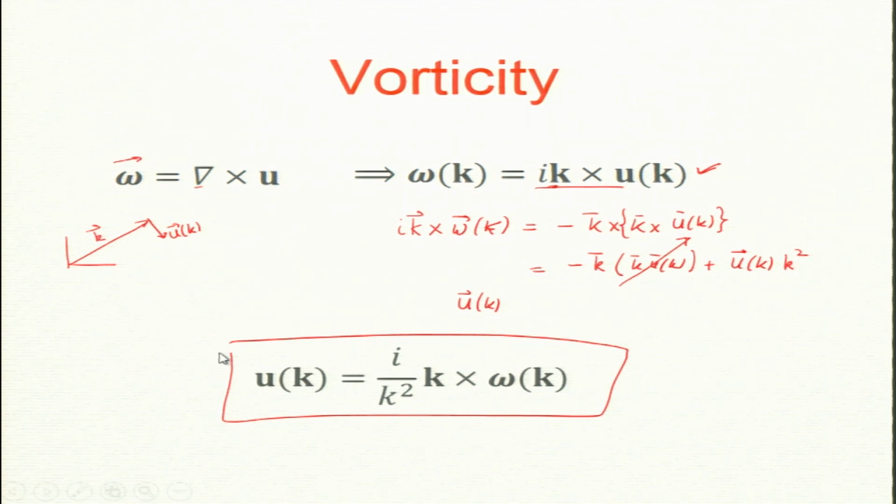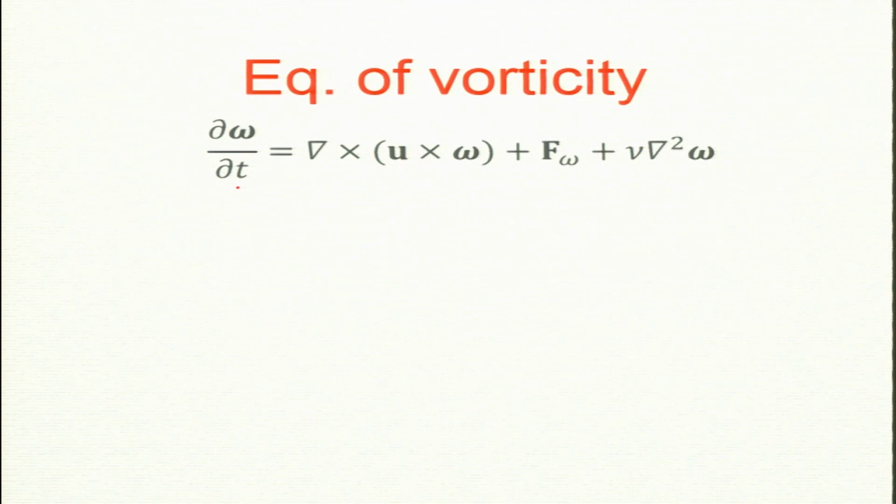Is that clear? Vorticity is an important quantity which we can write in Fourier space as well. Next is the equation for the vorticity. We always start with the real space equation. This equation in real space, which I derived, is very similar to the magnetic field equation, and f omega is the curl of f of u. Here f u is the force for the velocity field, so taking the curl gives f of omega. This has been done before.